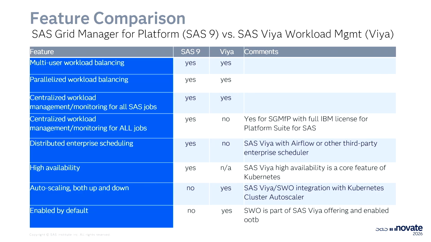The last one is interesting too, because SAS Workload Orchestrator on Viya is included with your Viya order, and it's enabled by default. SAS Grid for Platform was always an additionally licensed product, and you had to install and configure it. SAS Workload Orchestrator is there, and it has an out-of-the-box minimal configuration.